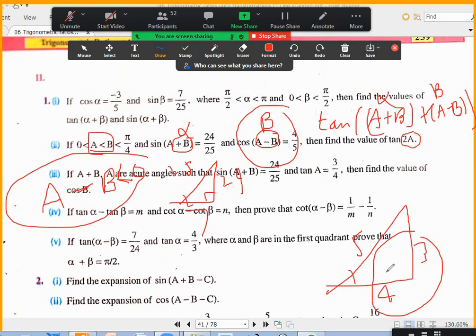Because tan is negative, you have to write tan beta as minus 3 by 4, not plus 3 by 4. If somebody did not get the answer, one idea you should get is writing 2A as A plus B plus A minus B. Then tan alpha is 24 by 7 and this tan beta is minus 3 by 4. Anybody want me to write the solution on the board? The second question.